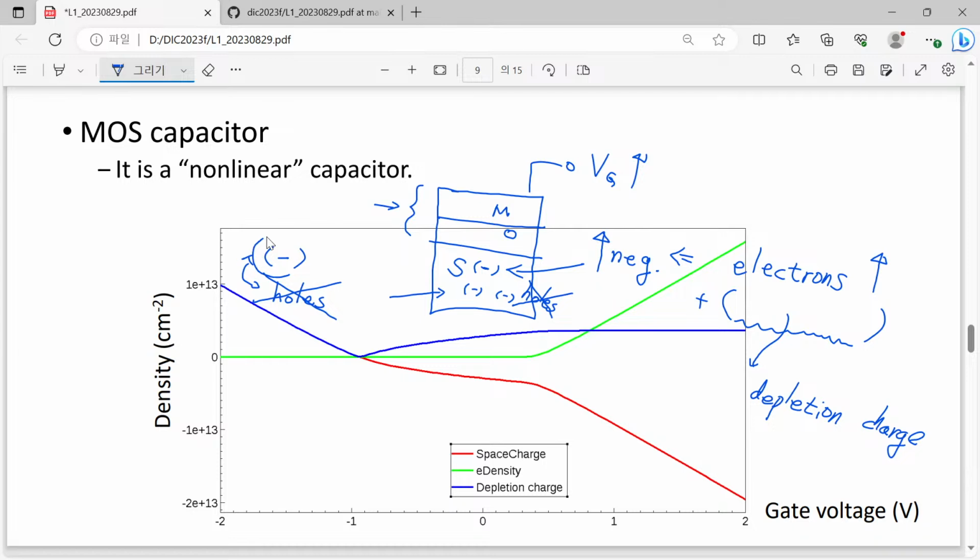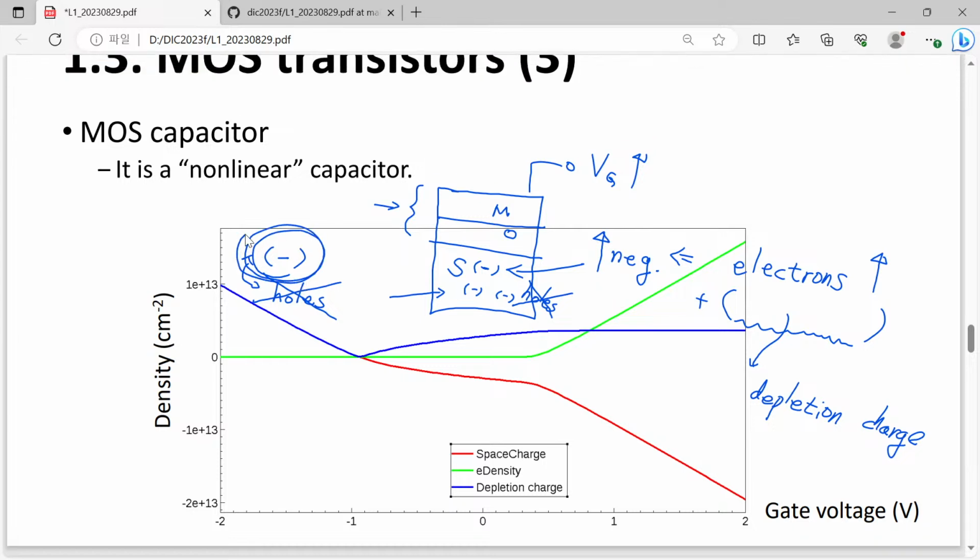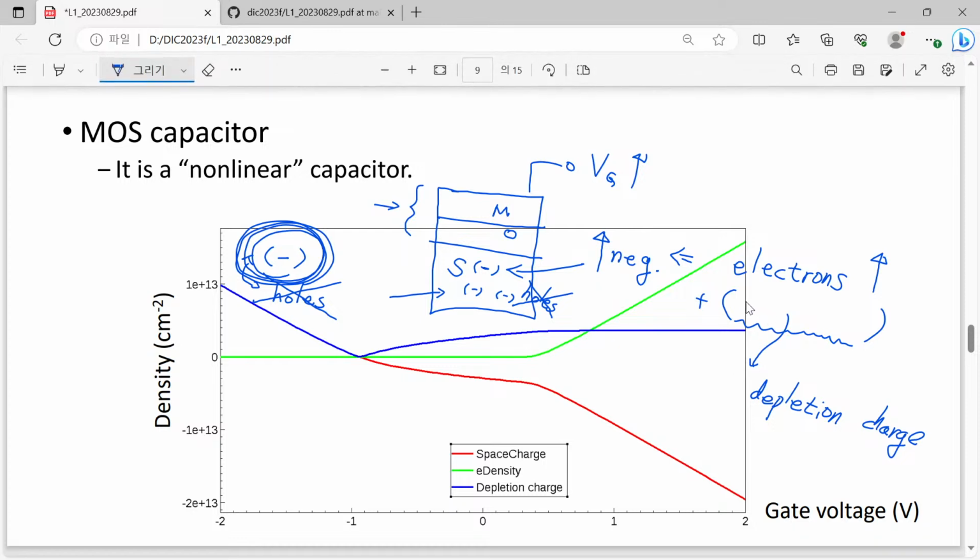Then you will have only negatively charged particles due to not electrons but ionized p-type dopant. So here we have ionized p-type dopant.